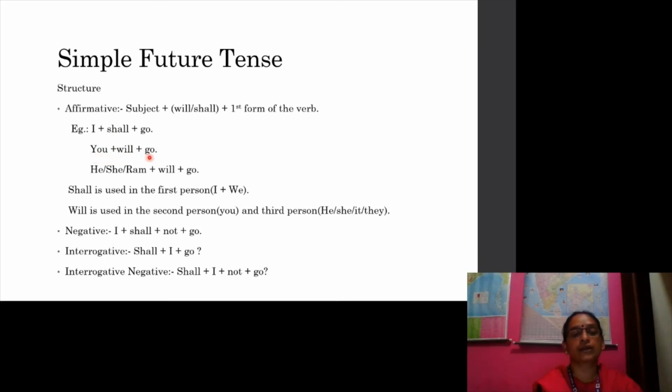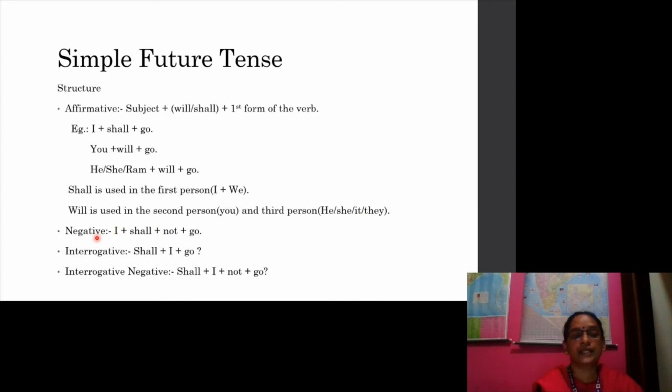You will go. He will go. She will go. Ram will go. Look here, shall is used in the first person with I and we. Will is used with the second person you and third person he, she, it, they.